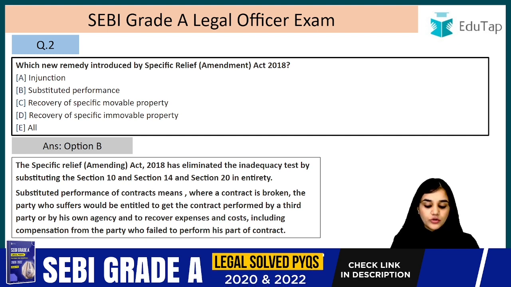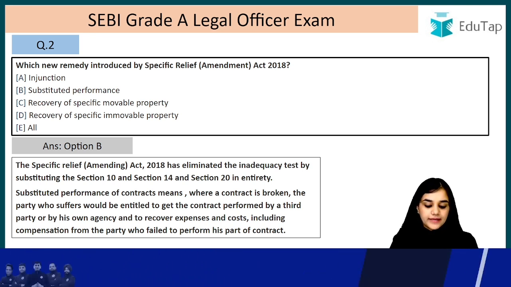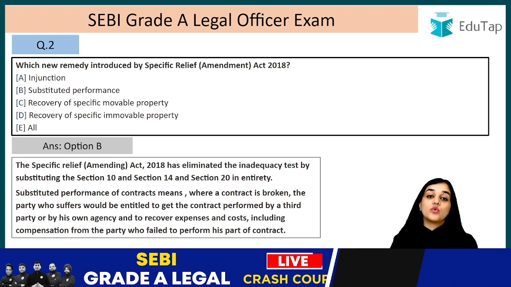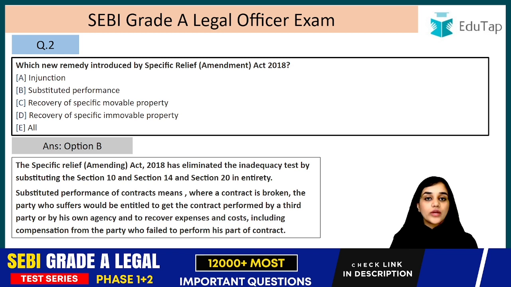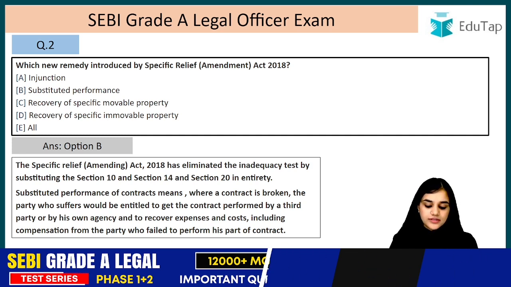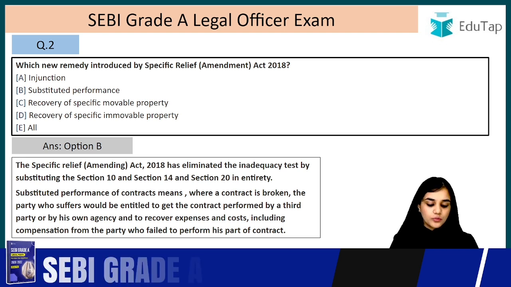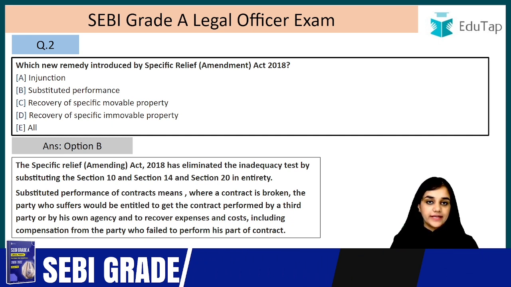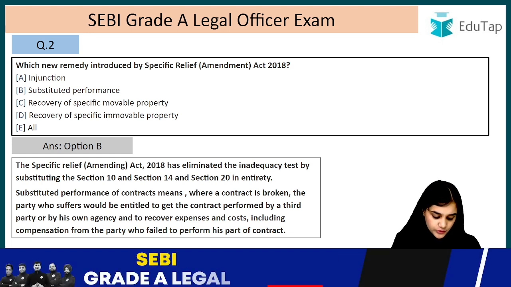Let's read it again. So substituted performance of a contract means where a contract is broken, the party who suffers would be entitled to get the contract performed by the third party. So he has a right that he can get it performed by a third party or by his own agency. What can be his own agency? For example, he is doing it with his own efforts. He is employing his own laborers. So this is what is his own agency. And to recover expenses and cost, including compensation from the party who failed to perform the part of the contract. So now the party who breached the contract, who did not perform the contract, will be liable to pay compensation and the expenses as well. I hope this is clear to you.